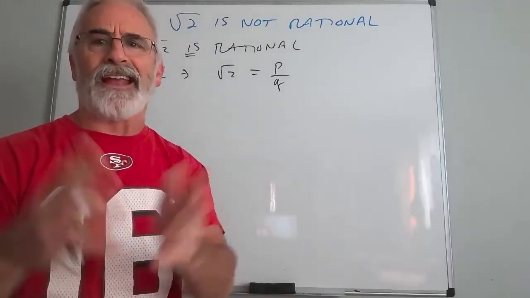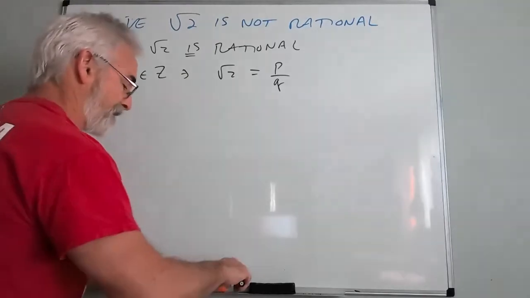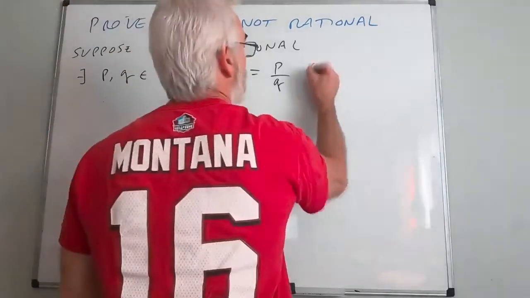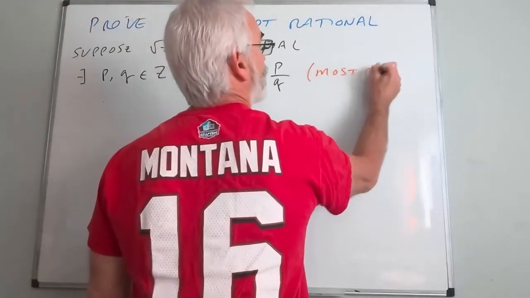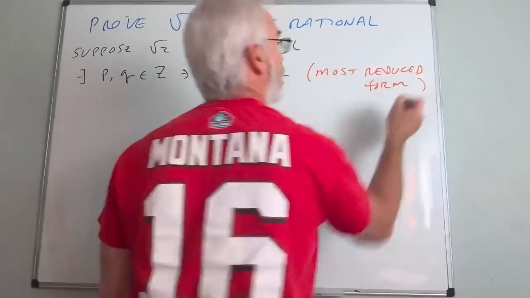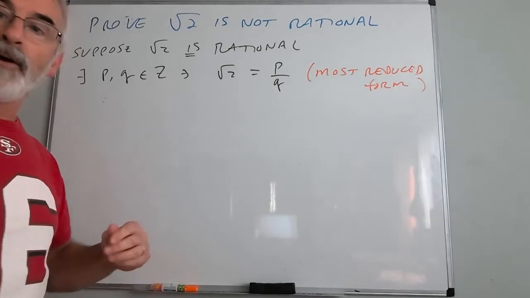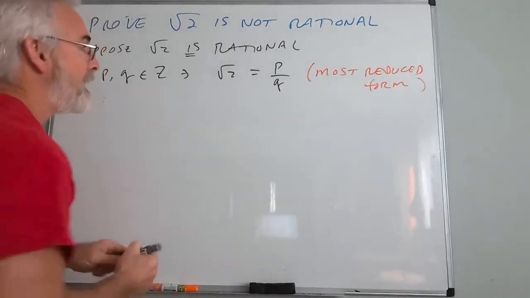In simple English, you canceled any common factors. So we're assuming that that's the most reduced form, and this is going to be one of the most important parts of our proof. P and q in simple English have no common factors.